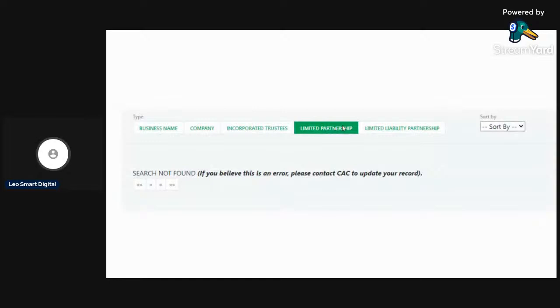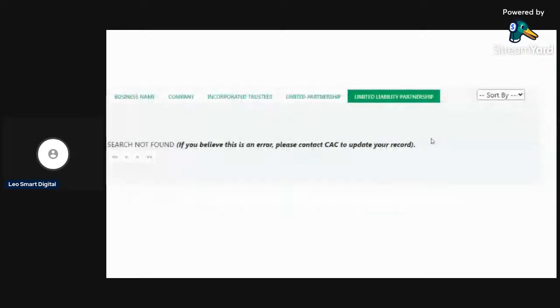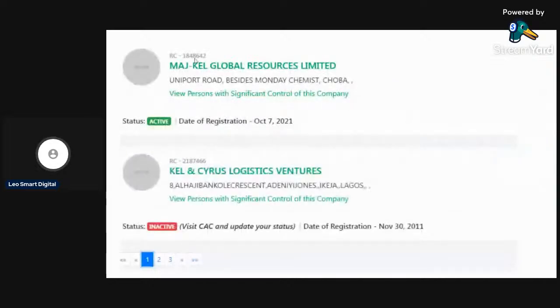Then under limited partnership it is telling us search not found. So even when you see things like this, it may still not be approved. If you see it under business name, same as company, and you know it's just the first three letters that we entered, then limited liability partnership will still say search not found. So you go through all the pages.